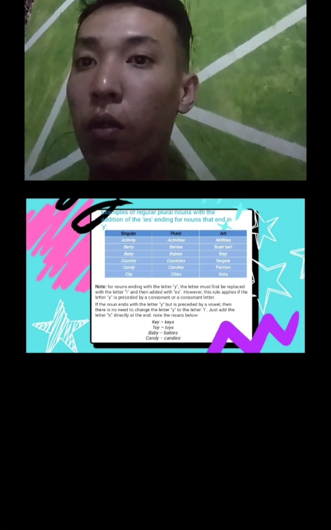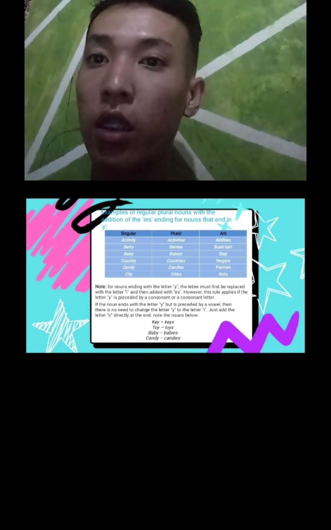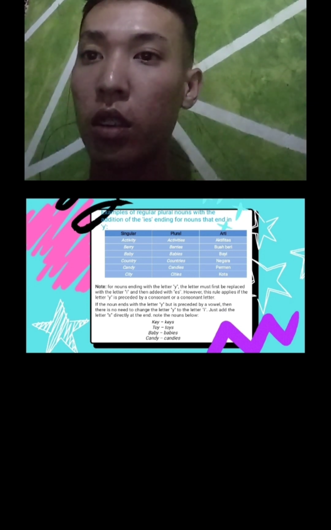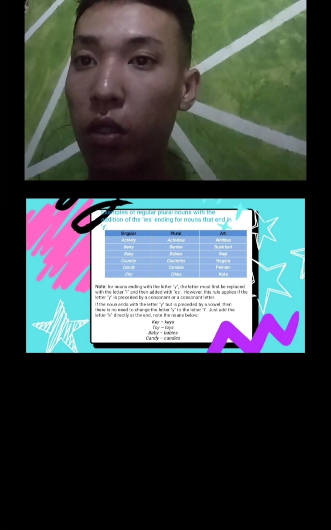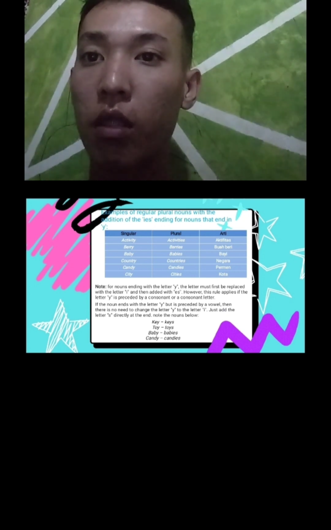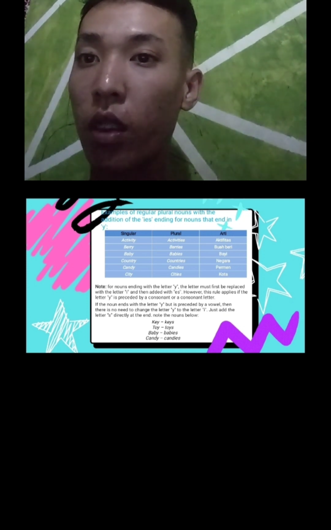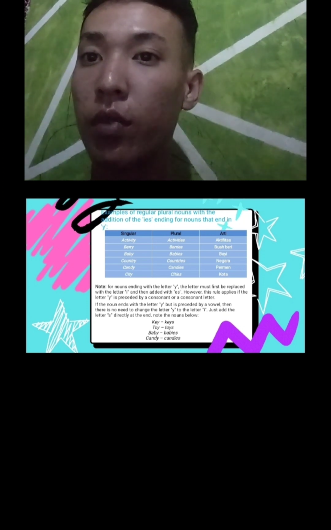Note: for nouns ending in the letter y, the y must first be replaced with the letter i and then added with es. However, this rule applies only if the y is preceded by a consonant.